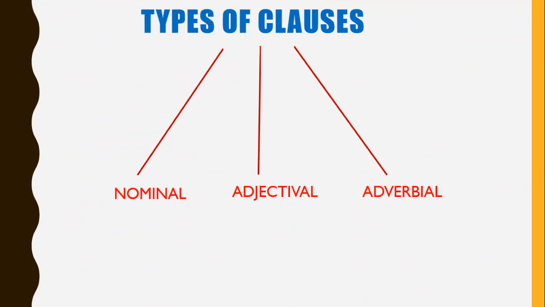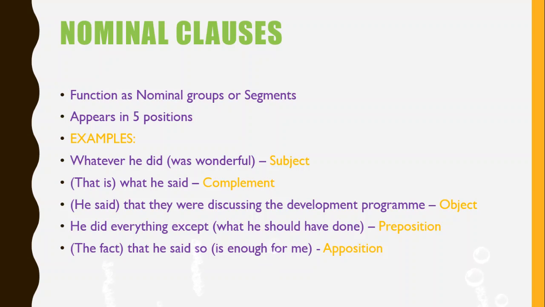Now, let's see each one of these types in detail. First of all, nominal clauses. What are nominal clauses? They function as nominal groups or segments. We can call them noun clauses also. They appear in 5 positions that were mentioned already in the previous section. So now let's see just a few examples, one in each of the 5 cases. Now let's get into the examples.